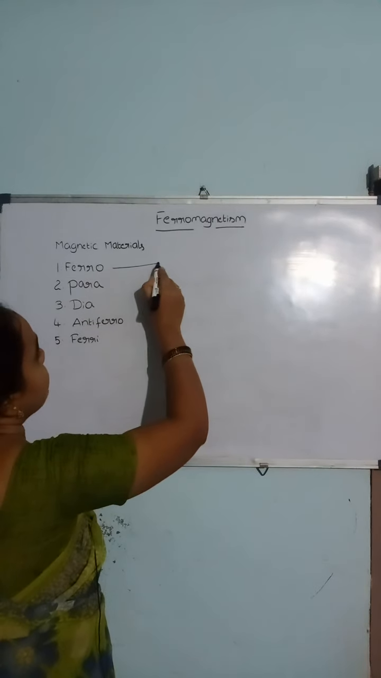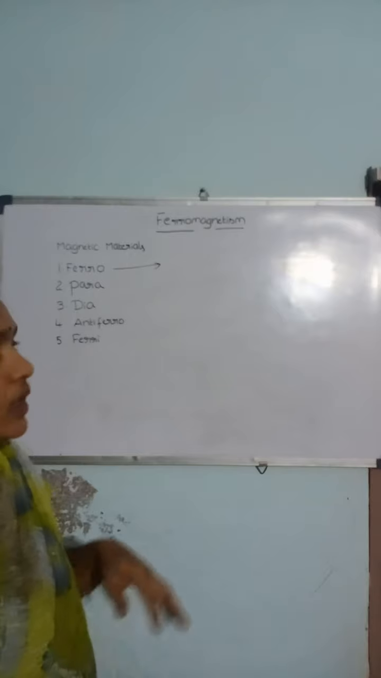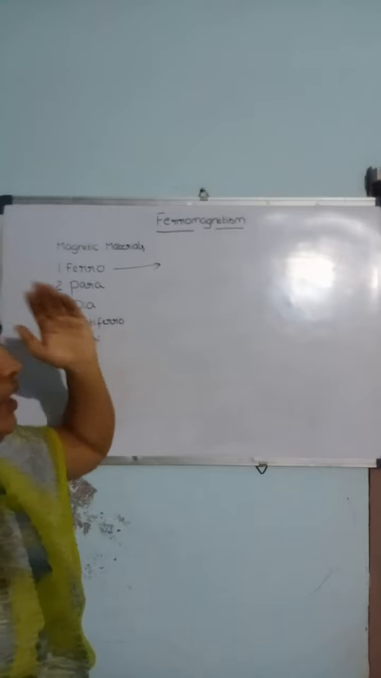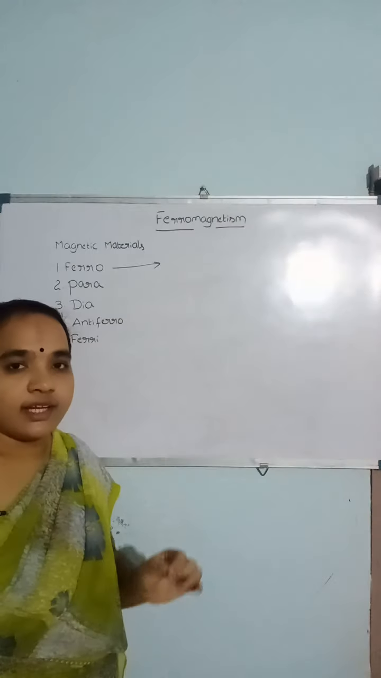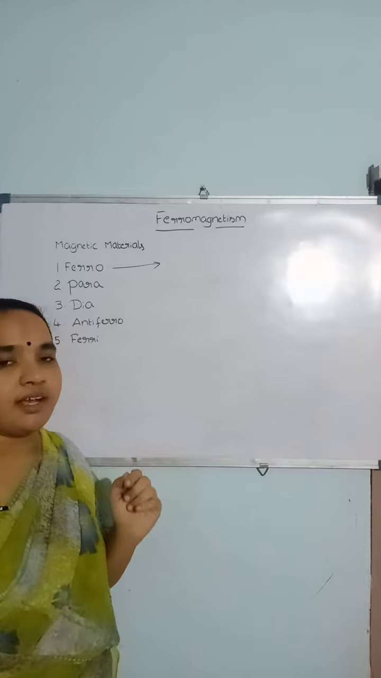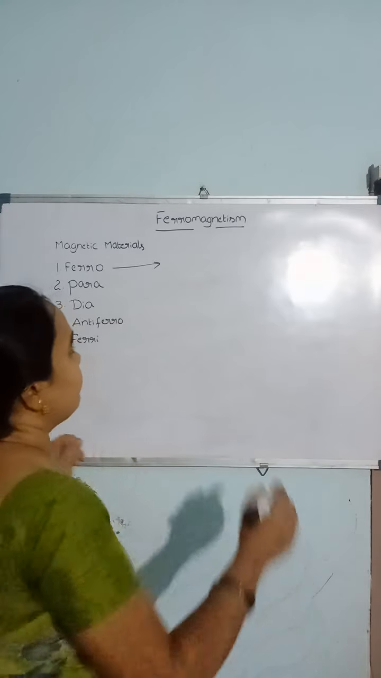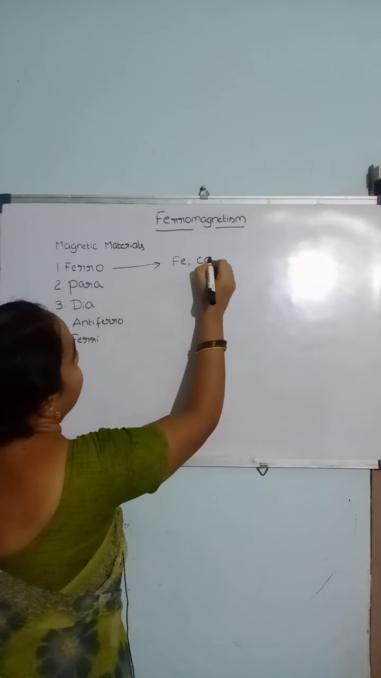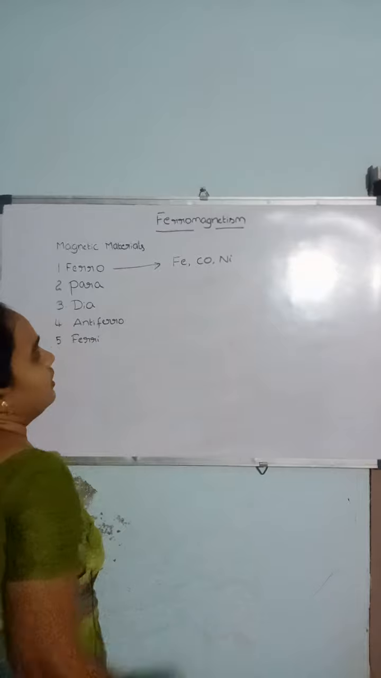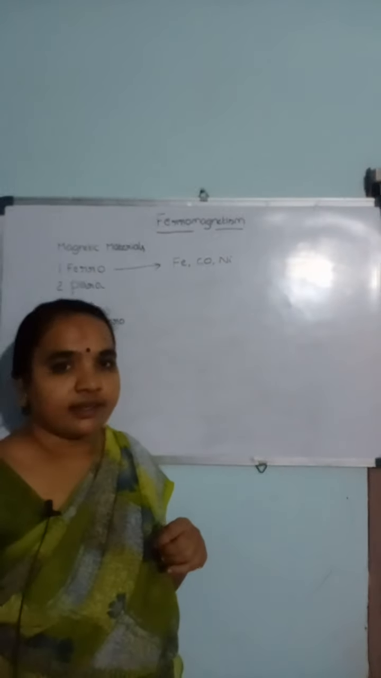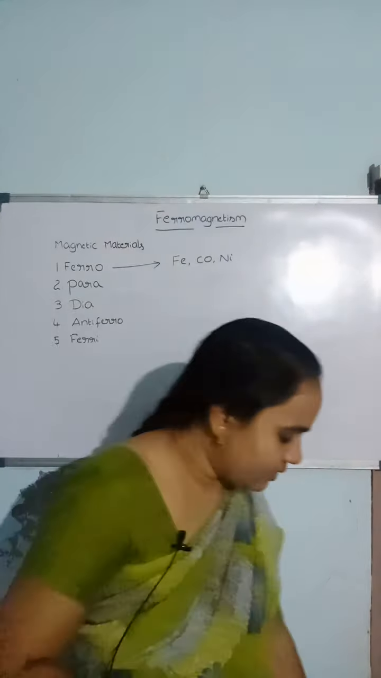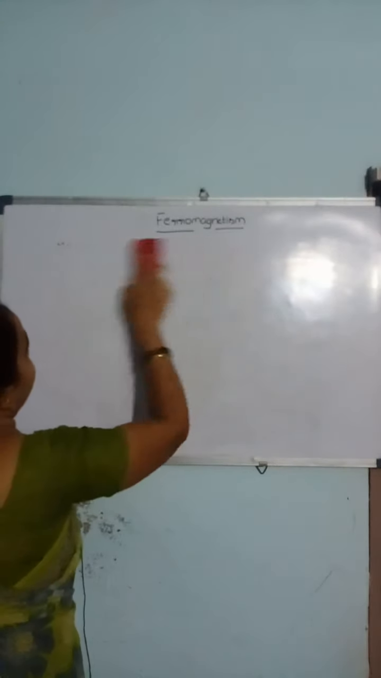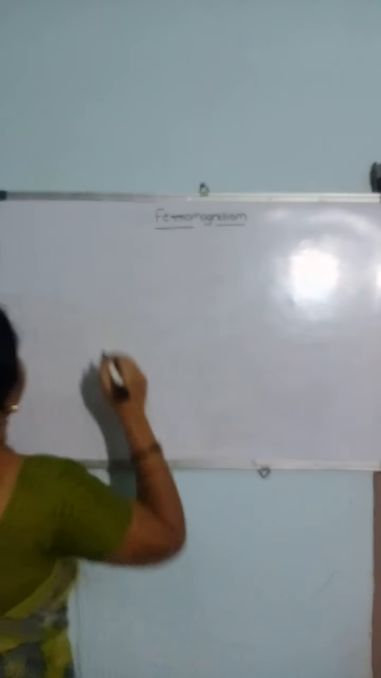Let us consider the first magnetic material, called ferromagnetic material. What is ferromagnetic material? The materials which are strongly attracted by the external magnetic field are called ferromagnetic materials. Iron, cobalt, nickel are examples of ferromagnetic materials. In today's class we will discuss what is ferromagnetism and what is Weiss domain theory.